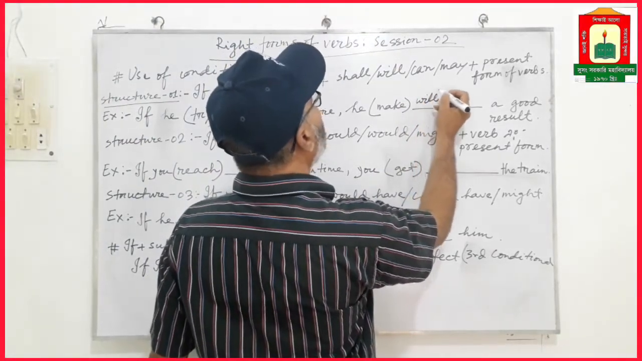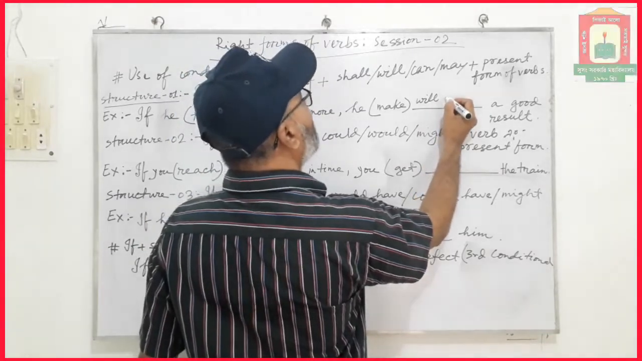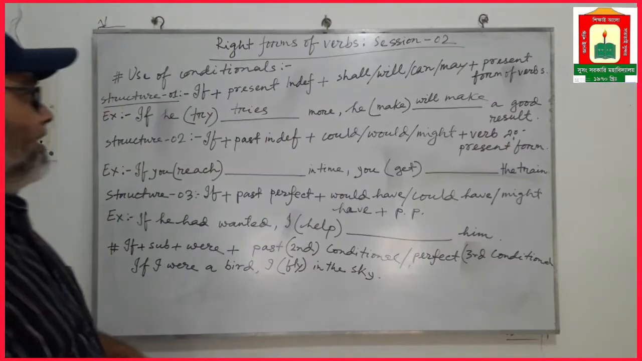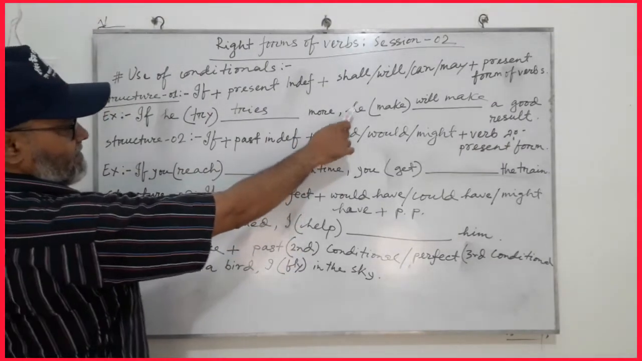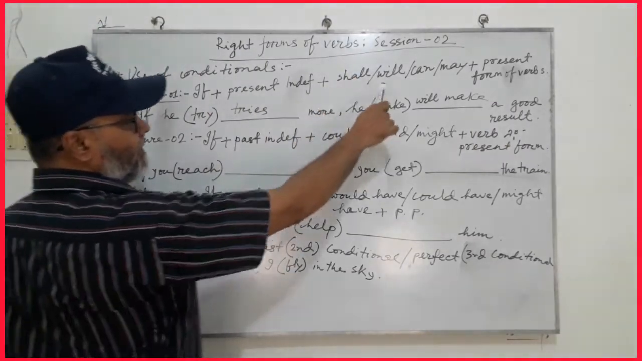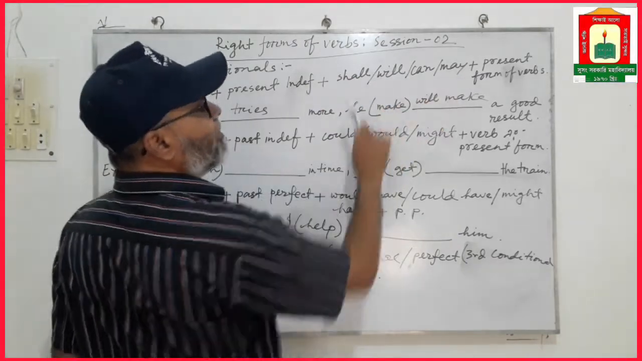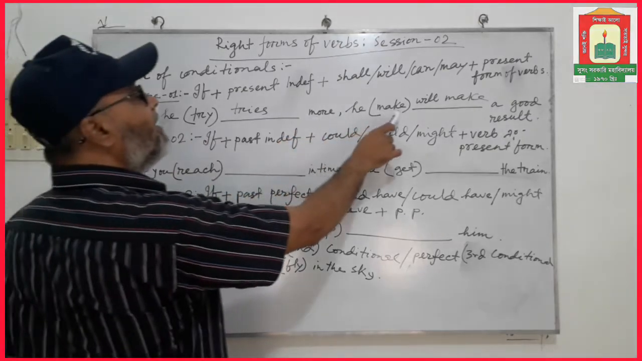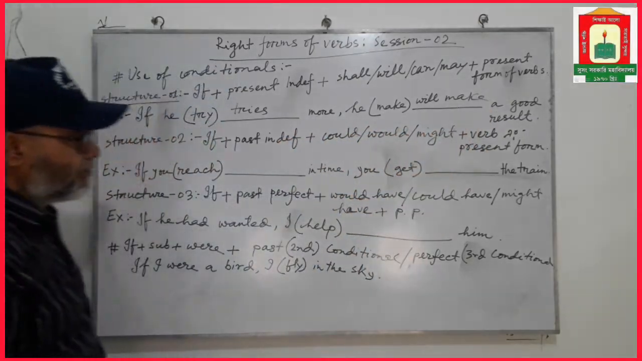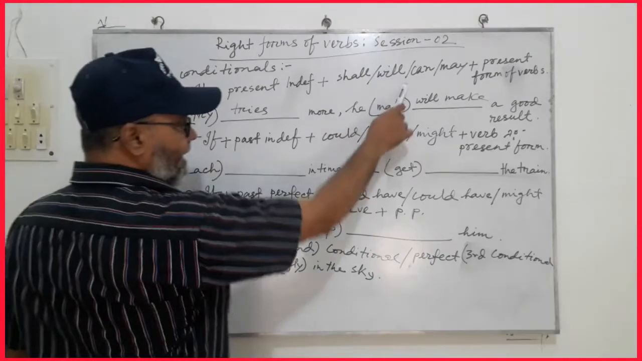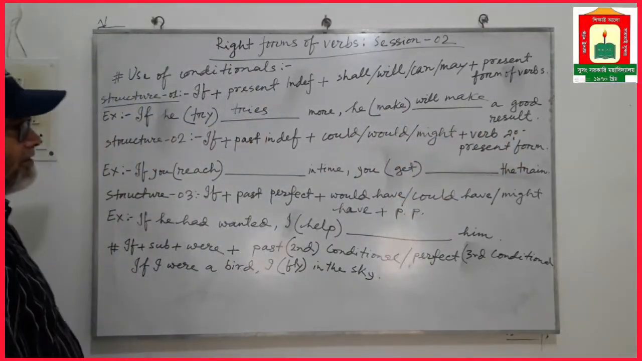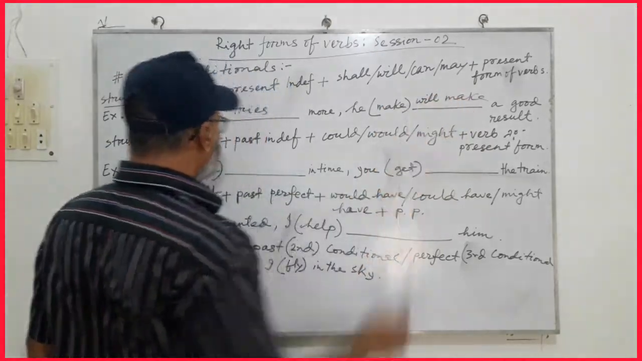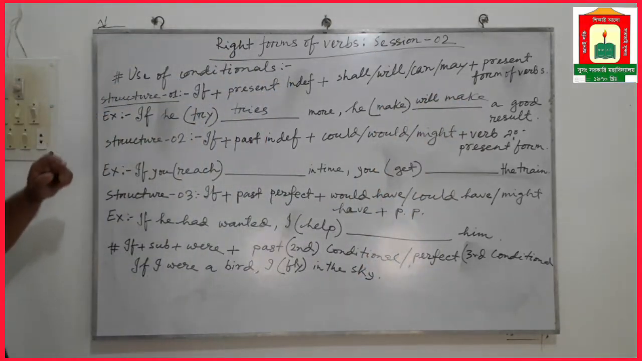will make a good result. Since the subject is he, we cannot use shall, but we can use any of the three other alternatives. So if he tries more, he will make a good result. He can make a good result, or he may make a good result. All three forms are correct. This is the structure 1.